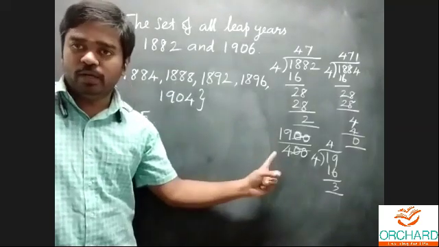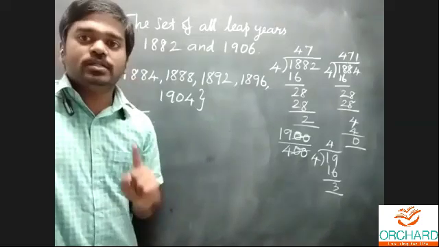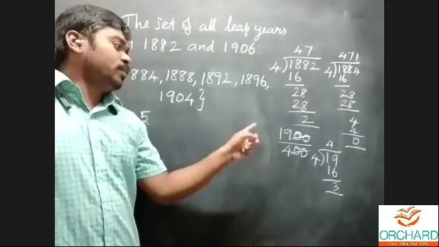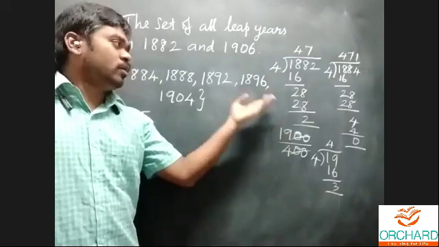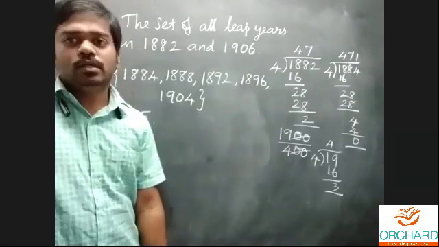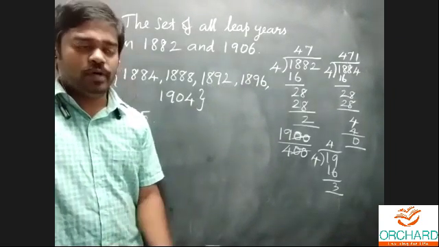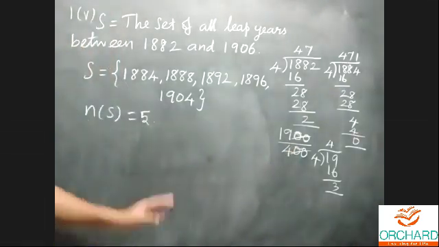This is the only correct way to check whether the given year is a leap year or not. This is applicable only for the centuries, only for the centuries. For the remaining years, you can directly divide by 4 and write down the answer. Is it clear? This is the idea for identifying the leap year. You can copy that n(S) is equal to 5.